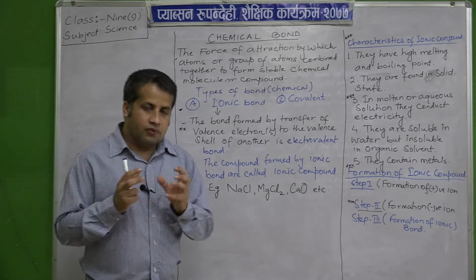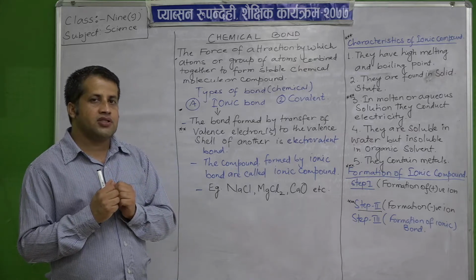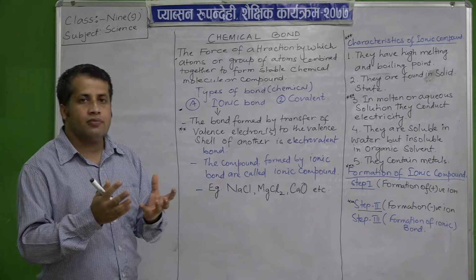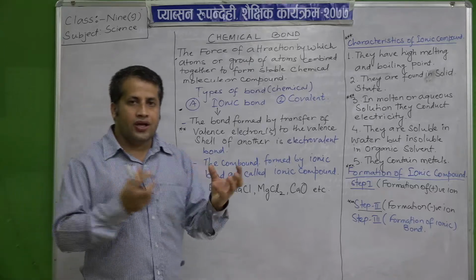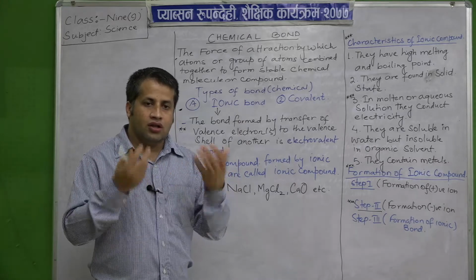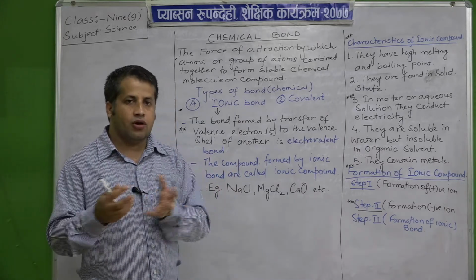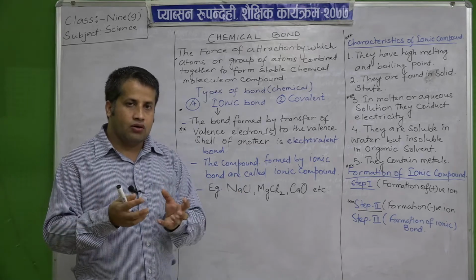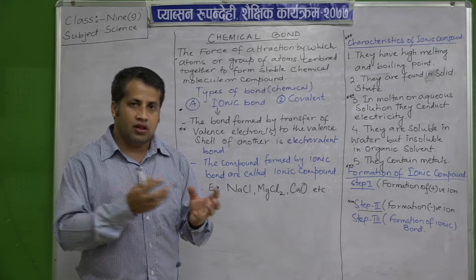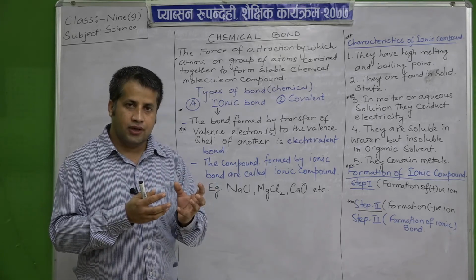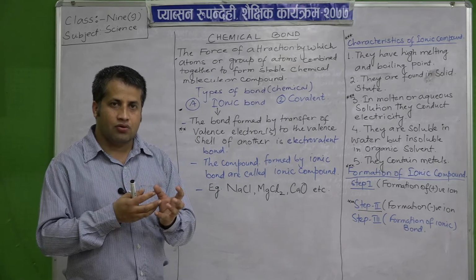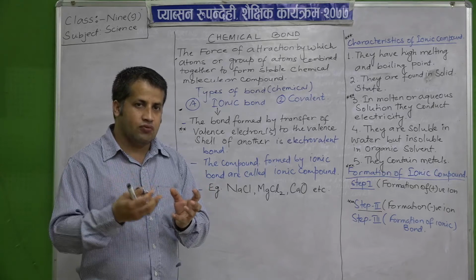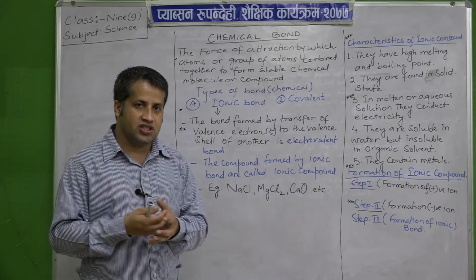If elements do not have a stable electronic configuration, they try to become stable according to their requirement. They will not bond with every other element. They will bond with those elements which fulfill their needs. Some element requires one electron, and another element wants to give one electron to become stable.